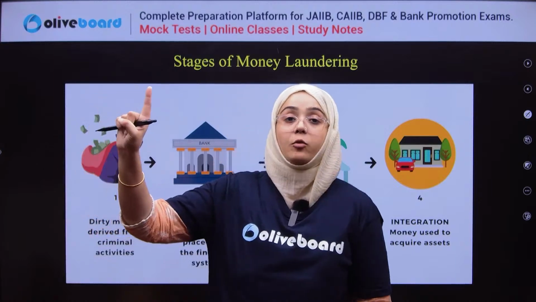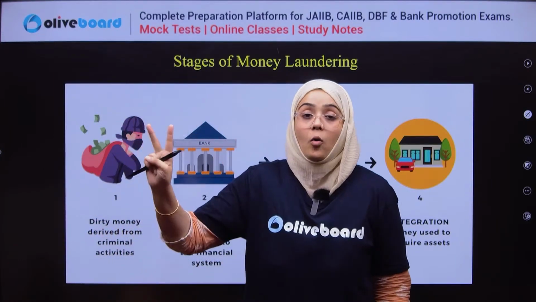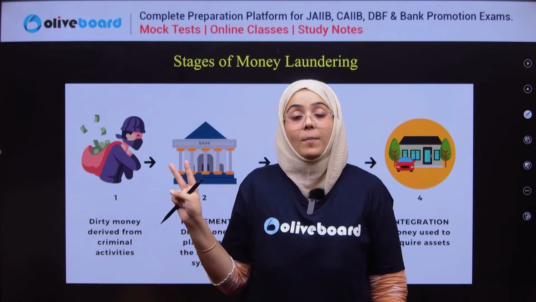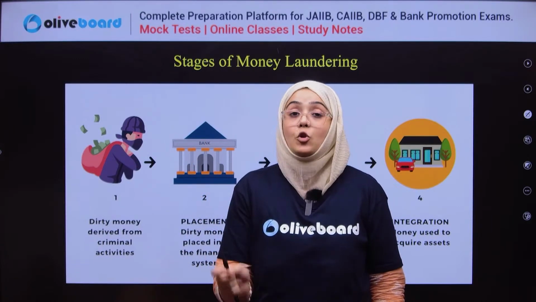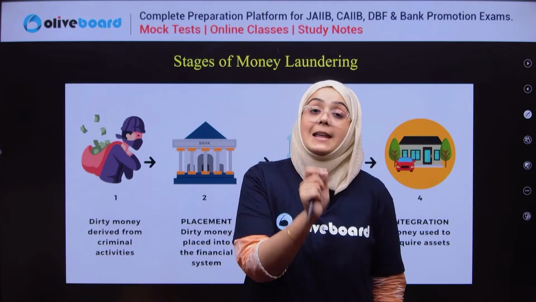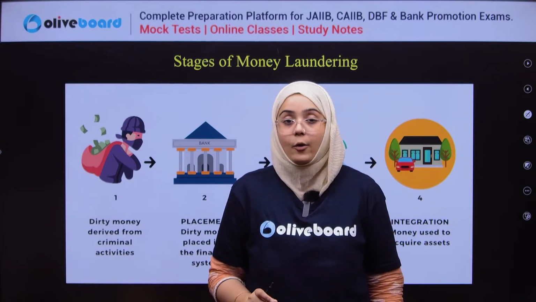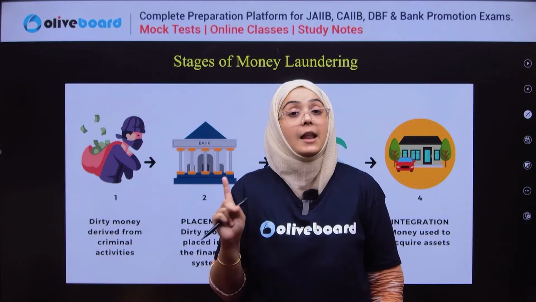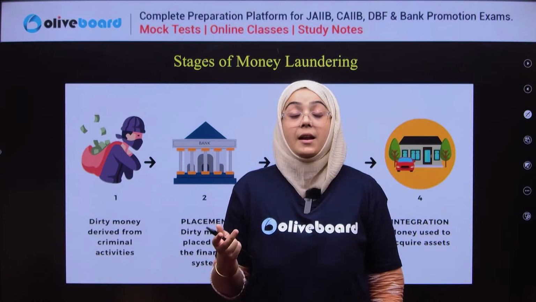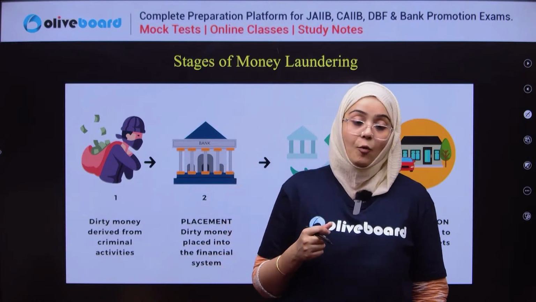So the first process is what? Earning this money from illegal activity. If you have earned this money from any illegal activity, the second process is that you have to place it in the legal financial system into multiple accounts. You are placing it into multiple legal accounts to make it appear like it is earned from a legitimate source. Now third is what?